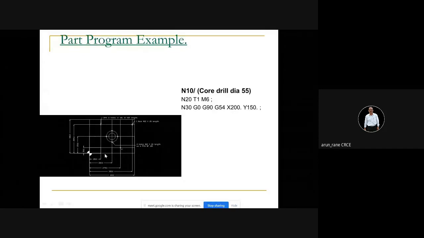Okay, so the probe will give the dimension automatically, where this edge is and where this edge is, considering the diameter of the probe also. But you have to handle the probe very carefully. You have to move the probe very carefully, like you're handling a small baby. Because it may break, and if it breaks, that means 1.5 lakh rupees gone.